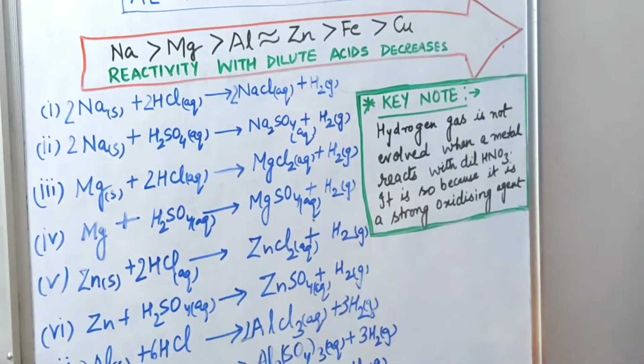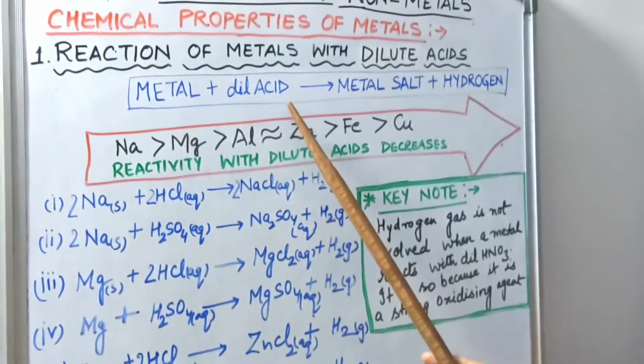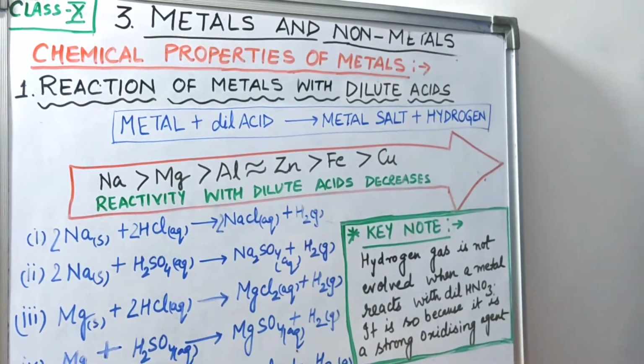So here generally we are talking about dilute acids only, children, because concentrated acids are highly corrosive in nature and they may cause burning sensations to you. So it is not at all allowed to do reactions with concentrated acids because they show exothermic reaction and they may be explosive also. So here we will discuss only about the dilute acids.